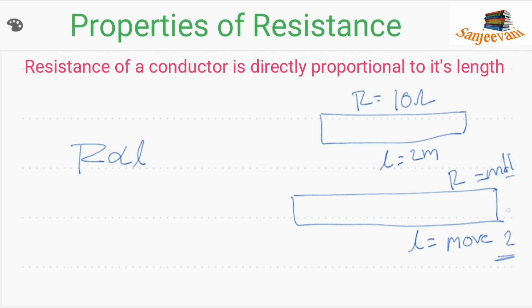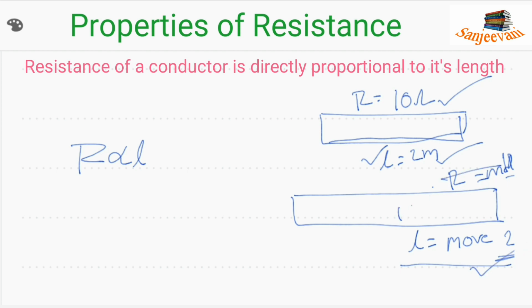That means when the length of the substance increases, its resistance also increases. A material of length 2 meters offers a resistance of 10 ohms, while a material longer than 2 meters offers more than 10 ohms, like 20 ohms, 100 ohms.